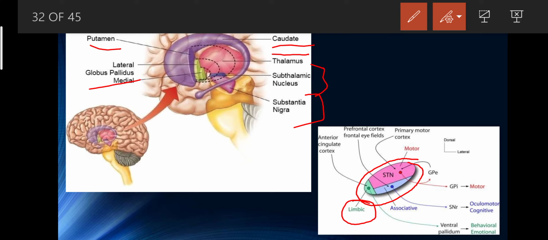So here the pink color has a center of GPi motor and GPe that release the inhibitory molecule to transfer the signaling pathway. And here we also have the primary cortex that receives signal from the striatum.